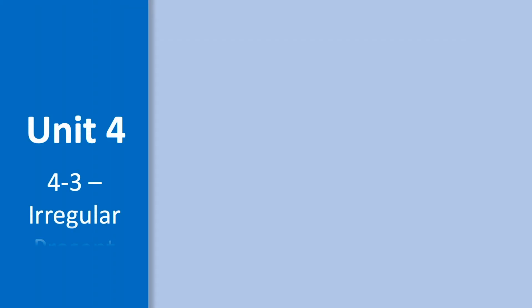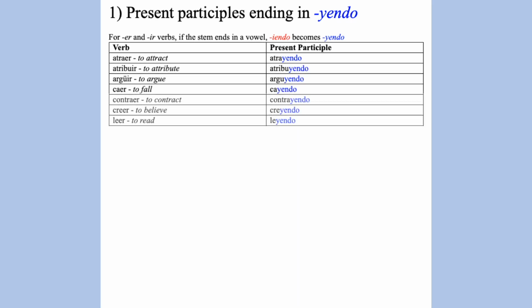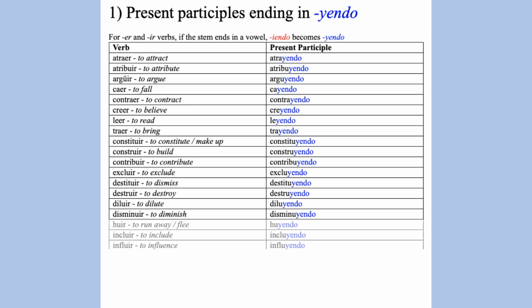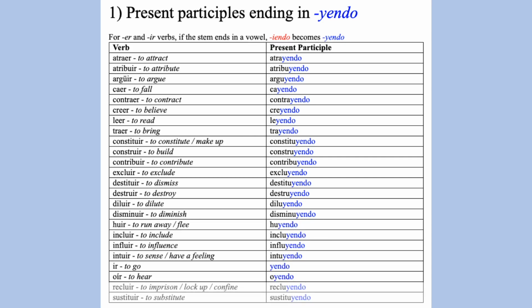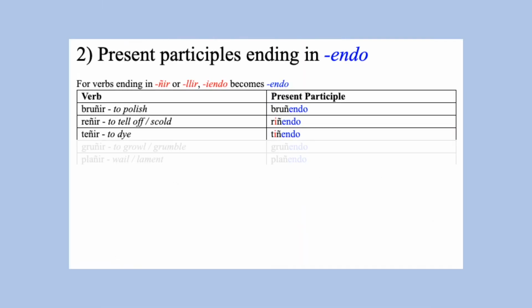Next are irregular present participles. First are present participles ending in yendo. Present participles ending in endo.